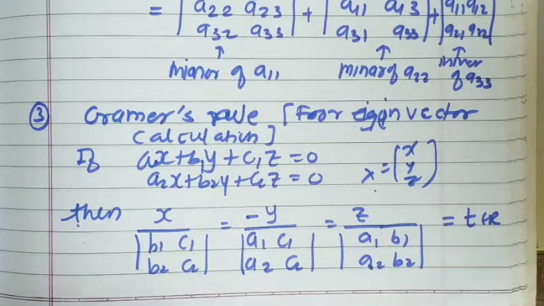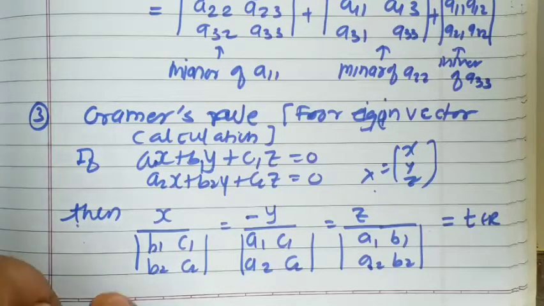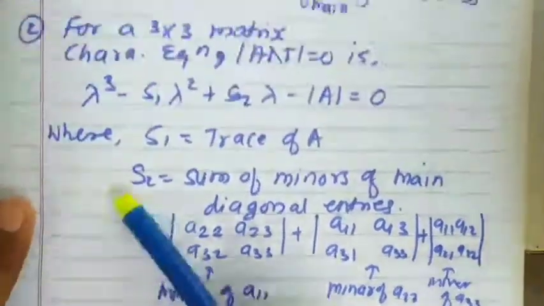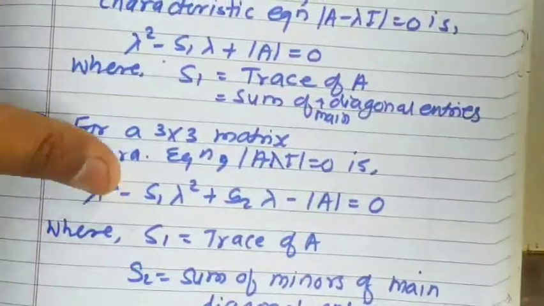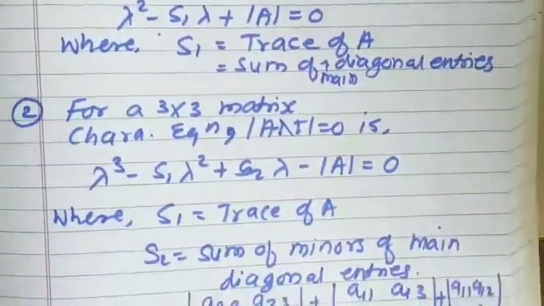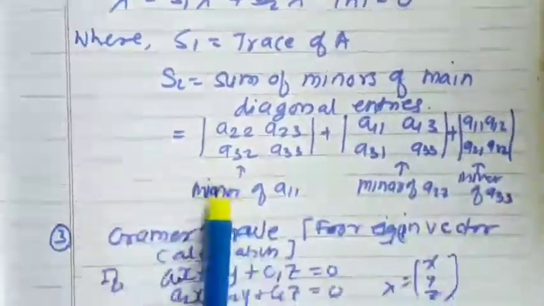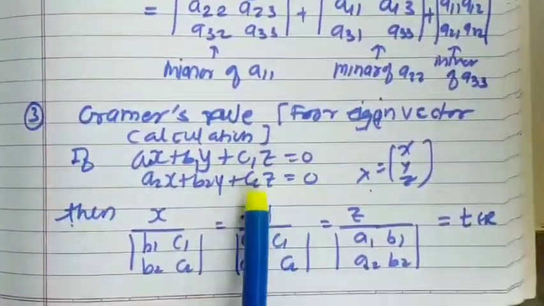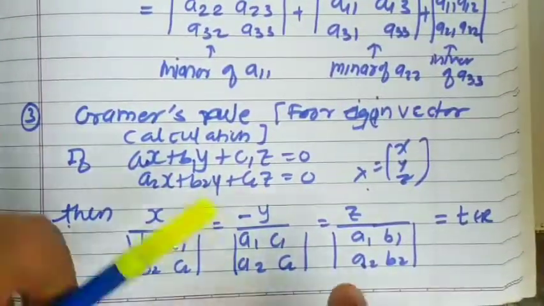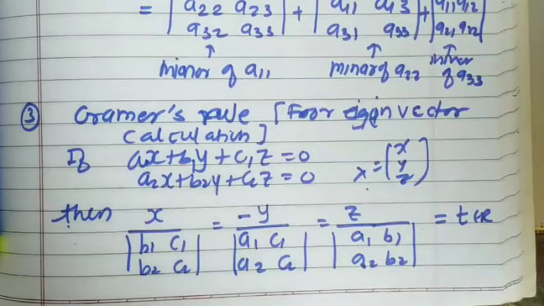Now that's it from this lecture. This is the discussion we have done for eigenvalues, eigenvectors, and their properties. For the calculation in the problems, these three results are going to help us in the calculation of eigenvalues and eigenvectors. The theory part also we have discussed thoroughly. This rule also we are going to use in the calculation of eigenvectors. So I hope you understood all this discussion.